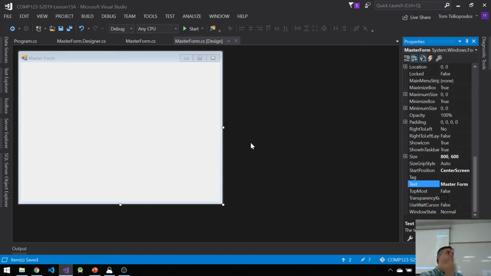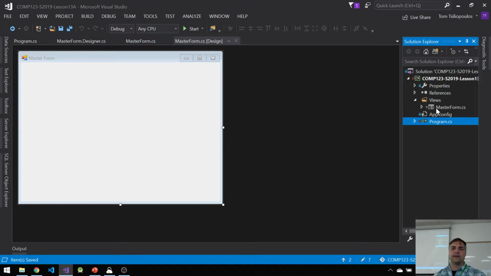So it should be abstract. However, sadly, it won't allow you to do it very easily. There's some hacky stuff that you can do to make it abstract. I don't recommend it. I think you should just leave it as a non-abstract form. Once this form has been created, the great thing about it is it'll allow us to inherit from other forms. However, there is something we need to do.